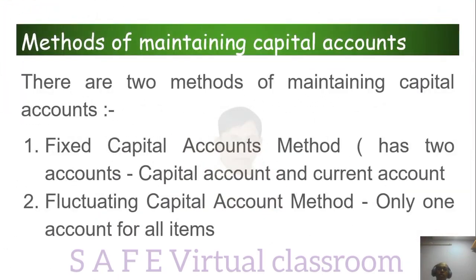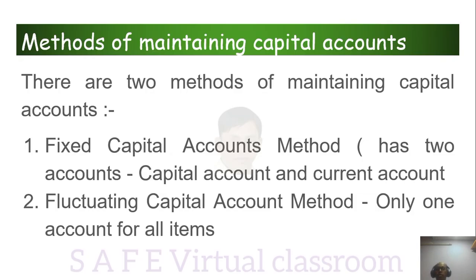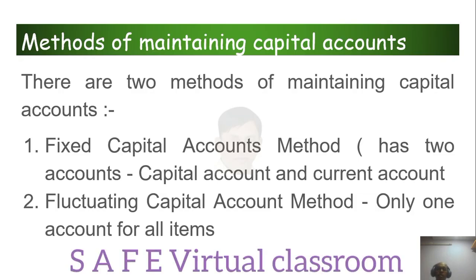Methods of maintaining capital accounts. There are two methods of maintaining capital accounts. Basically a firm maintains capital accounts of the partners. So there are two methods: either they can maintain the fixed capital account method, or they can maintain the fluctuating capital account method. In the fixed capital account method, they will maintain two accounts, that is capital account and current account. In the fluctuating capital account method, they will have only one account for all items.